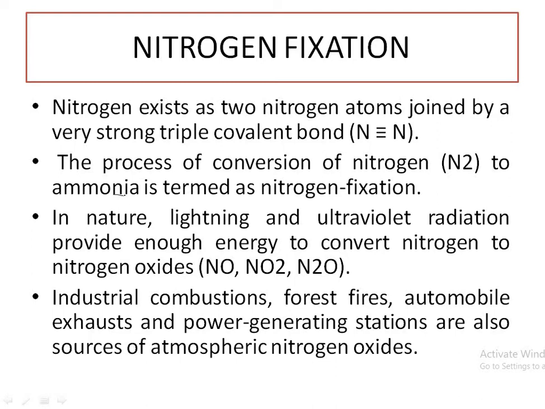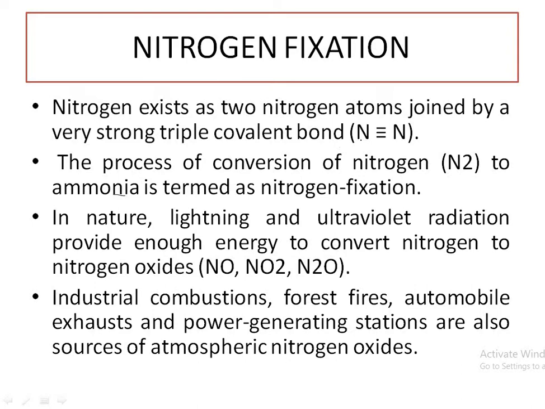There are two types, except the industrial combustion. First process is the lightning process. The important thing is that this bond is broken by light.